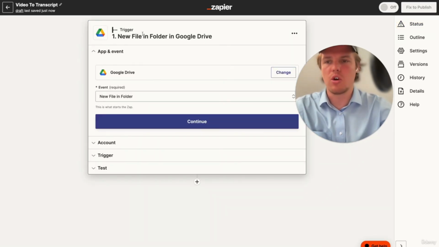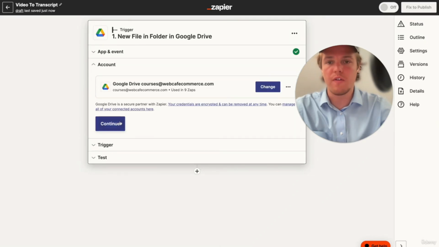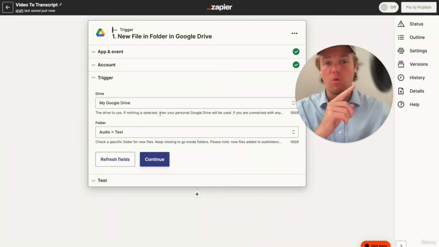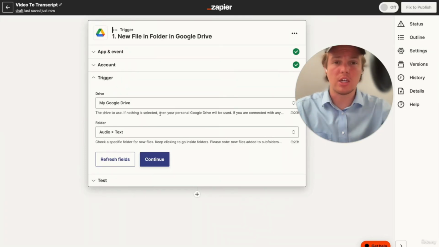So we're going to go ahead and start with a simple new file to folder, with the idea essentially being that when you create a video and you convert it down to an audio file, we're going to drag it in there and then begin the whole Zapier. Now, if you're not familiar with GPT and Zapier, make sure to check out the video right there that goes over how to implement ChatGPT and Zapier.